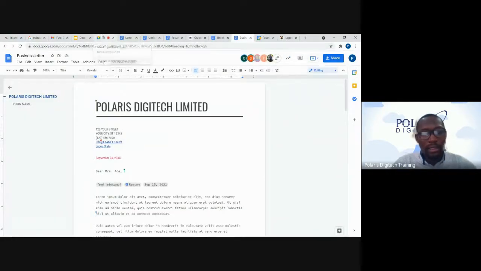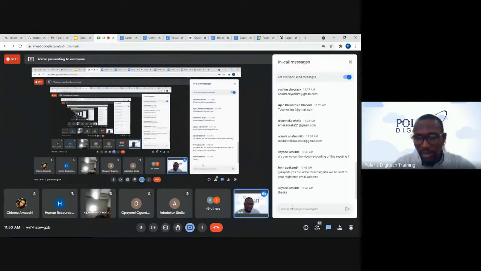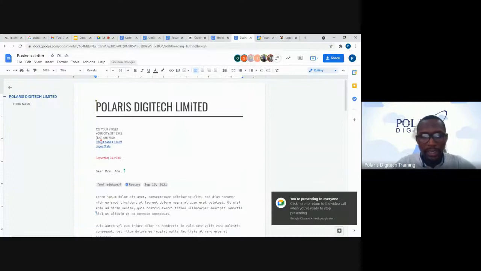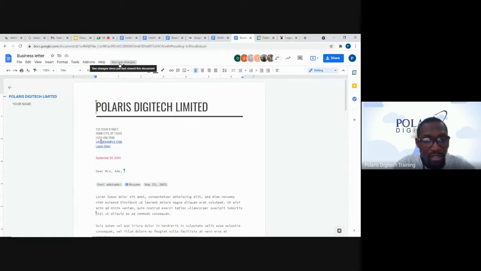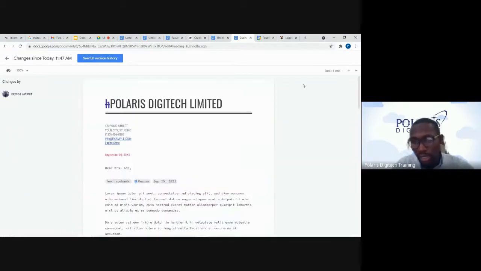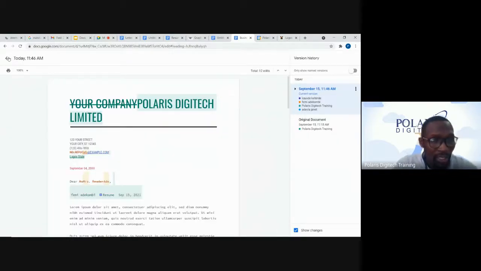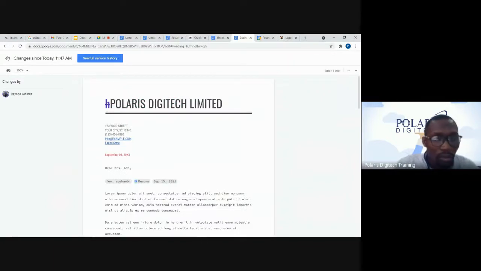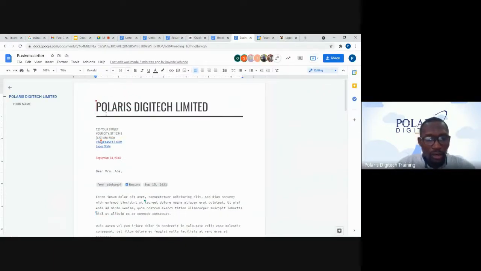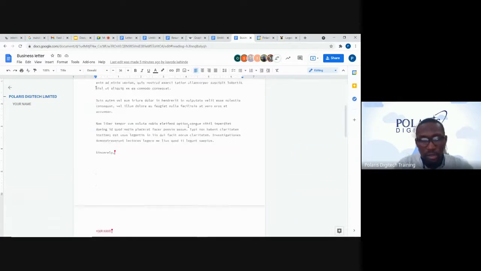Someone is raising a hand. You can type this in the Q&A so that once we are done, we'll review everything together. Thank you. Of course, we can come down to this side of the document where we see new changes. It also takes us to that area of collaboration, to see our revision. Once we go there, we can see full revision history, which brings us to this section as we did earlier. We'll see how some people are making edits here. Yeah, that's good. That's how it works.